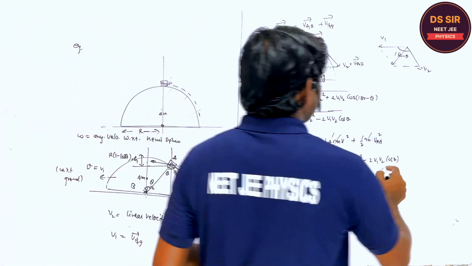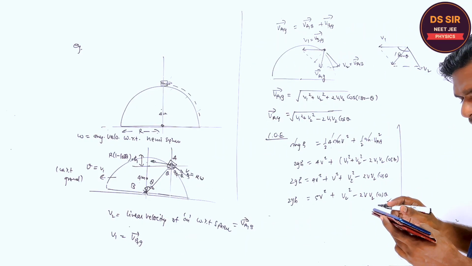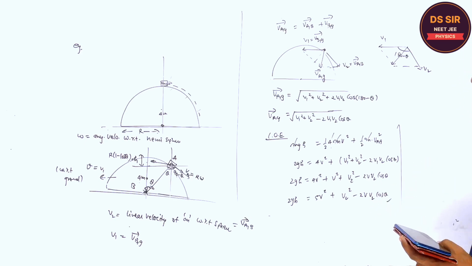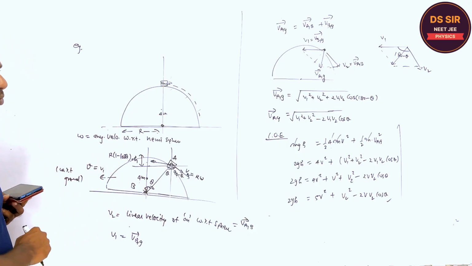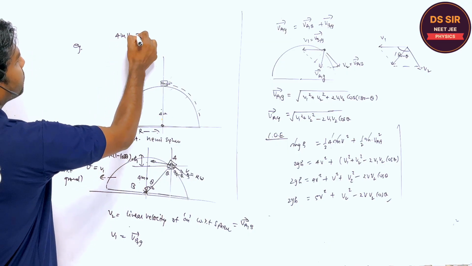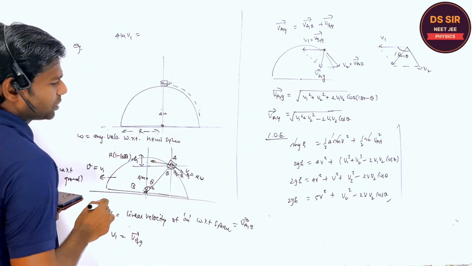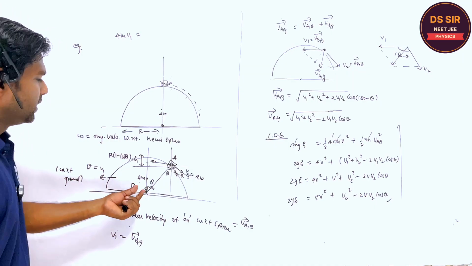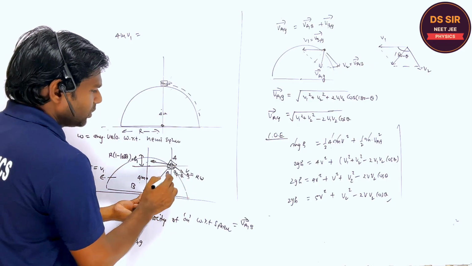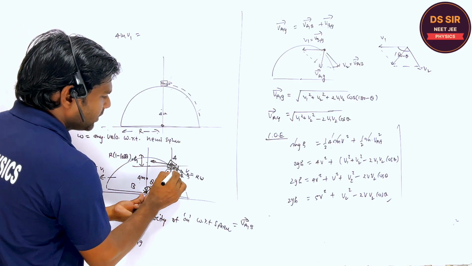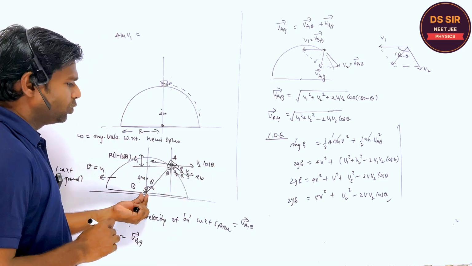So this is the conservation of energy, it's fine, but one more thing we can apply, and that is the conservation of linear momentum in the x direction. And what is that? Listen, if this is the speed with respect to ground, this is 4m into v1, it's linear momentum, and its linear momentum is in this direction. So listen to one thing: if this is the v2 with respect to the sphere, and this is theta, 90 minus theta, this is theta, so this speed is v2 cos theta with respect to what?